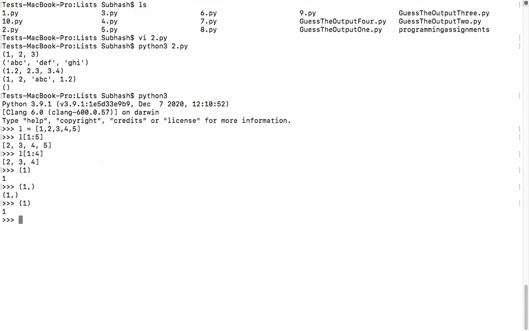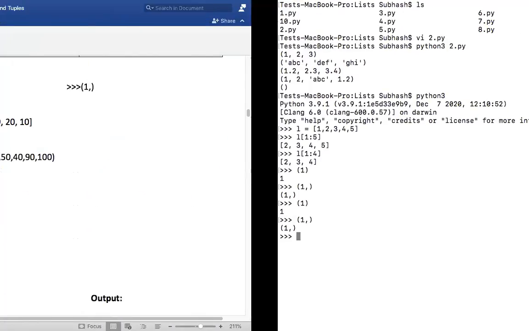It is a normal value. If you want to create a tuple, then you'll have to put a comma over there. Only then does it become a tuple. That's important to understand. Okay.